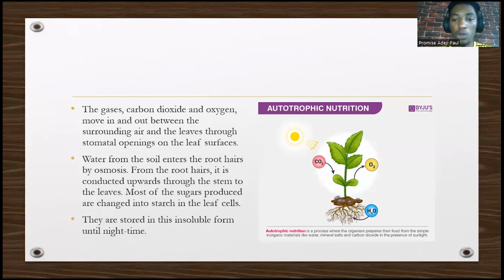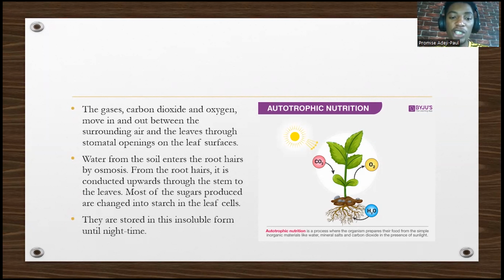So water from the soil, because you also need H2O. Remember, we need the water. Where do we get it from? It enters through the root hairs by what? Osmosis. So osmosis is movement of water from higher concentration to lower concentration through a semi-permeable membrane. From the root hairs, it is conducted upward through the stem to the leaves. And we've talked about this before. Xylem is responsible for the conduction of water through the plant.